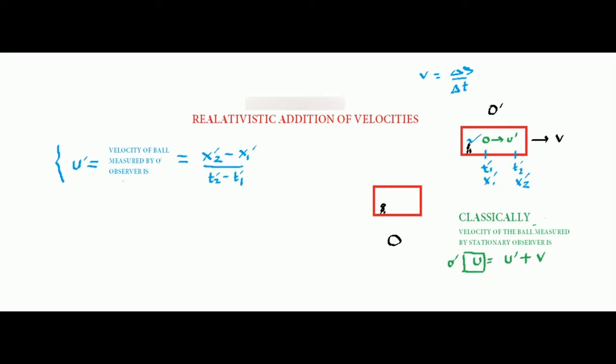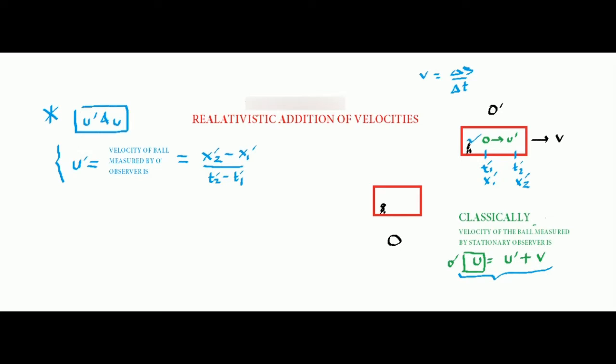Now I want to find the relativistic relation between u dash and u. This is the classical relation between u and u dash, but here I will calculate the relativistic relation.